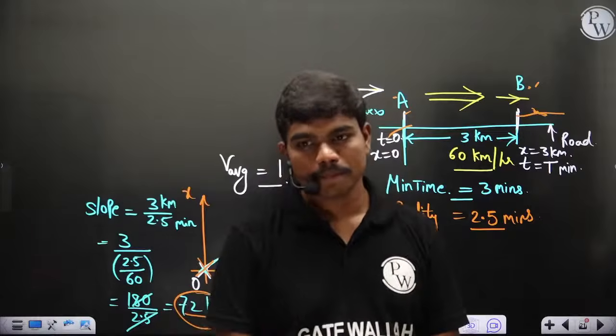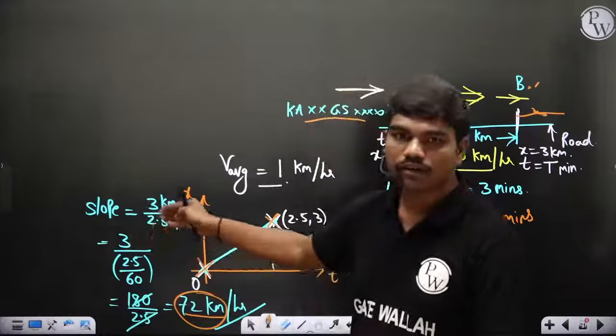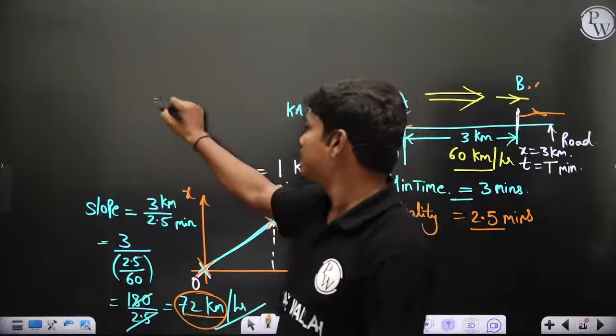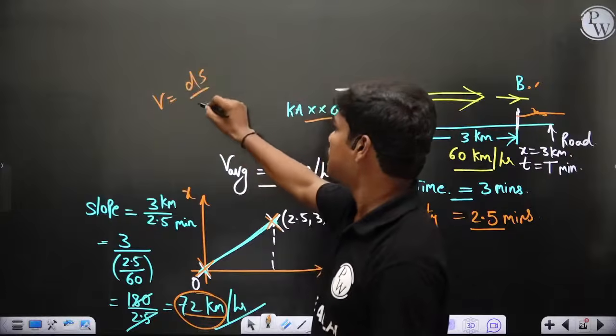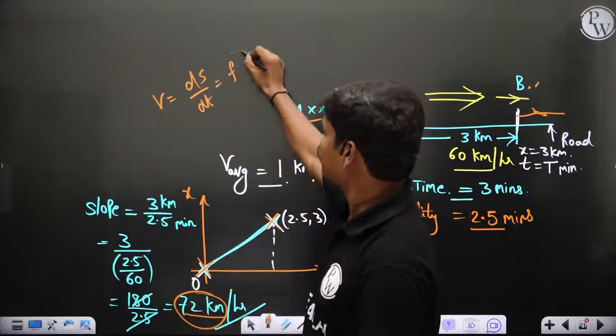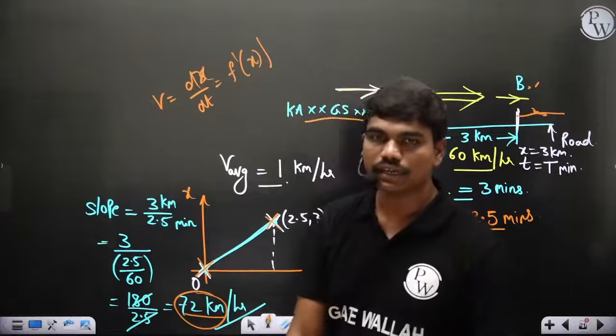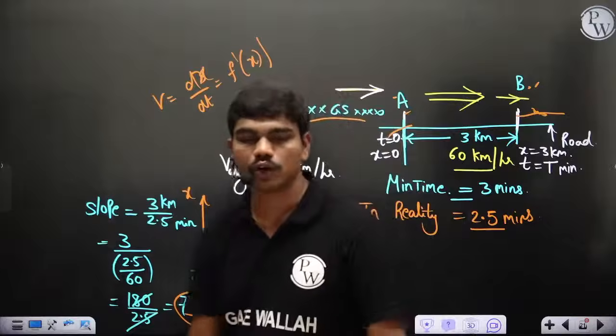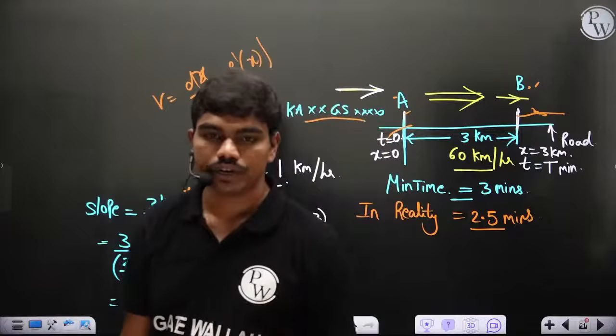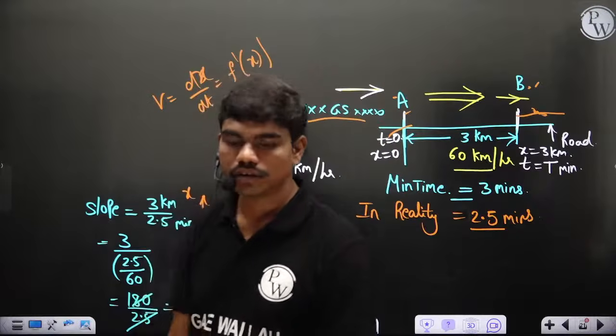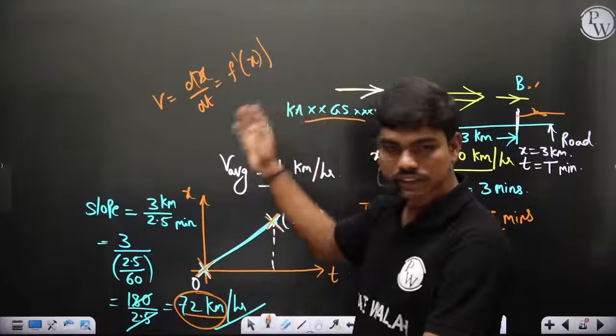Understood? And velocity is nothing but the rate of change of displacement. So v is equal to ds by dt, which is nothing but f dash of t, the derivative with respect to time, which is what you're looking at. Clear? Did you understand this simple story?